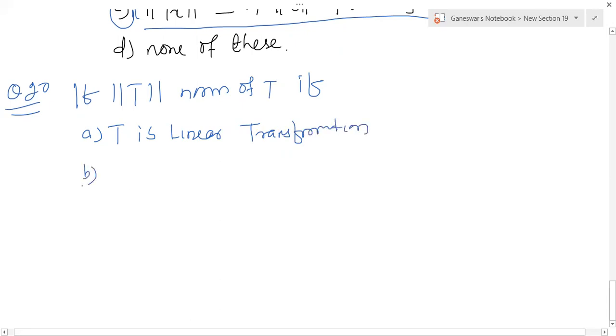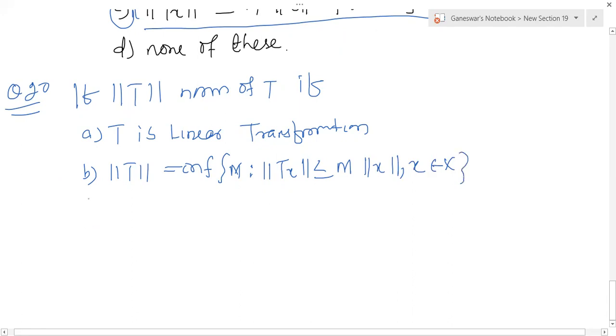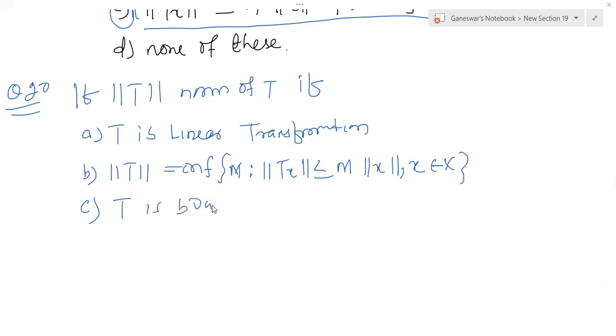And the second option, norm T is equal to infimum of m such that norm of Tx less than or equal to m into norm of x, x belongs to capital X. This condition, C: T is bounded.